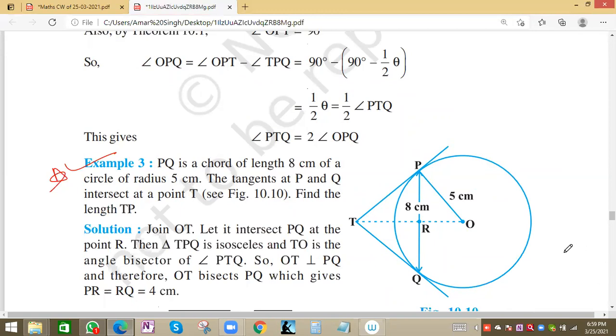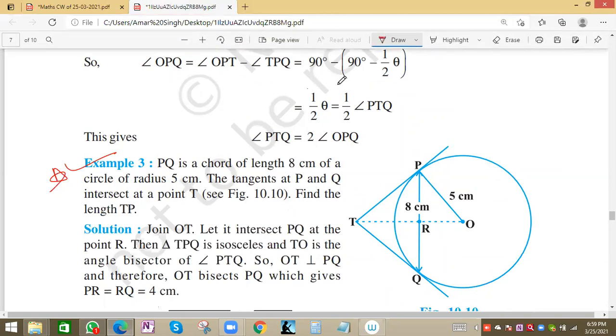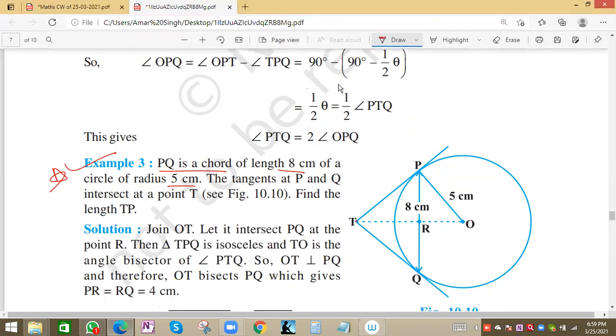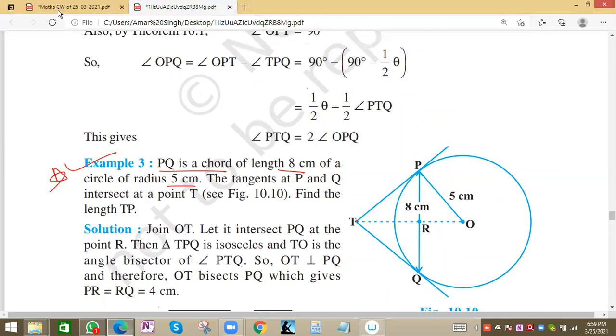In this question, PQ is a chord of length 8 centimeters of a circle of radius 5 centimeters, and the tangents at P and Q intersect at point T. Find the length of TP. We have to find the value of TP.